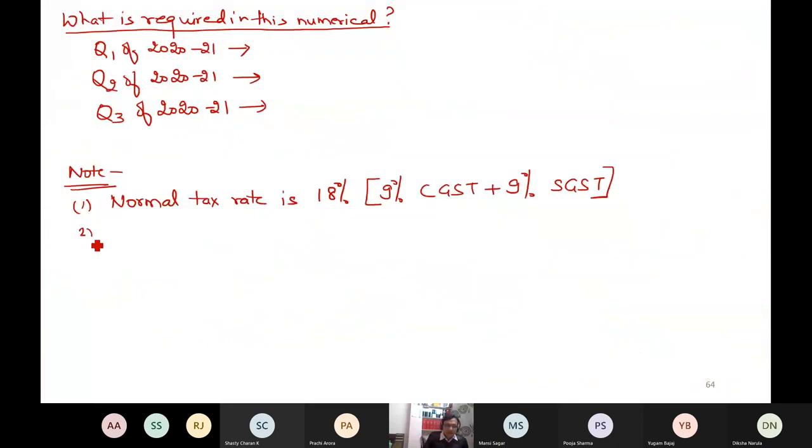My next point to you is when the firm became liable for registration under section 22. This is my question.